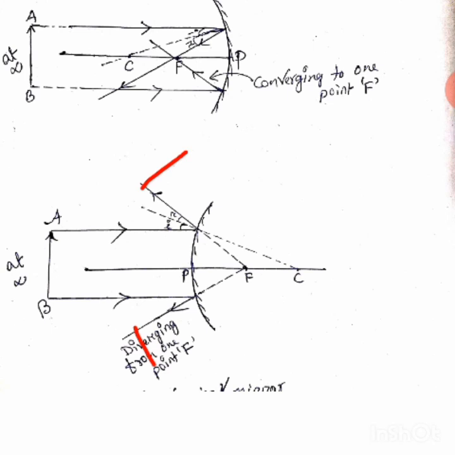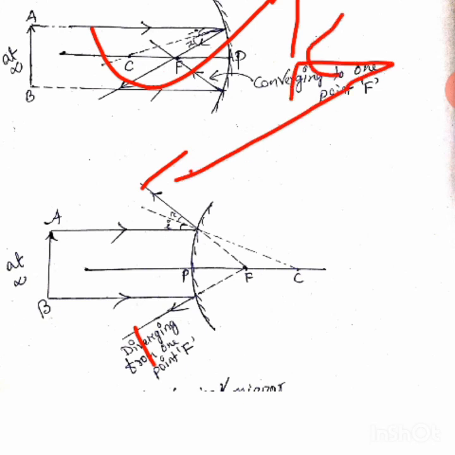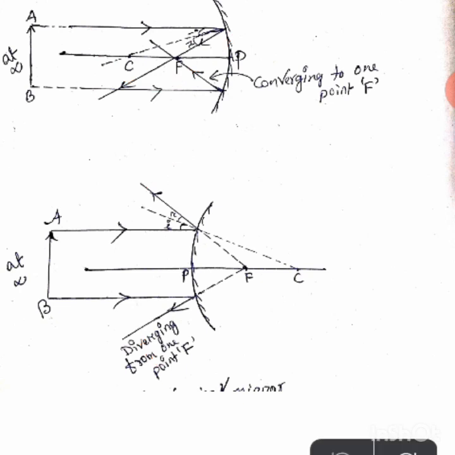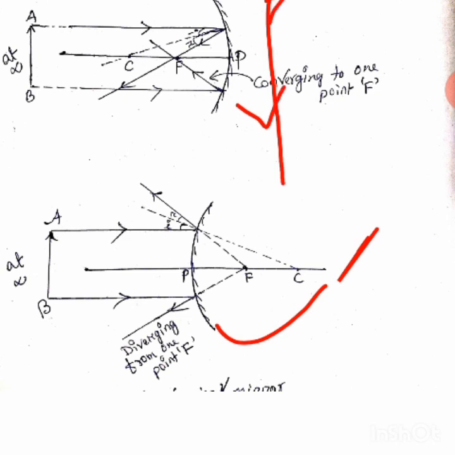So in case of a concave mirror, we have seen that the rays meet at one point. They are meeting, they are converging. Meeting means converging. And in case of a convex mirror, you see the two rays are spreading from one point. They are diverging. Diverge means going away from one point. Suppose from one point one ray is going like this, one ray is going like this. So they are diverging from that point.